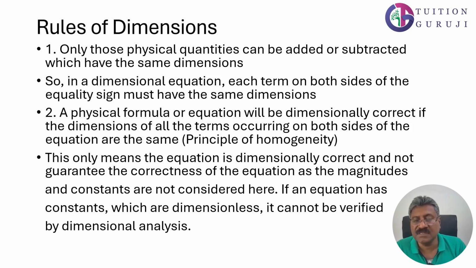We will call an equation dimensionally correct only when the dimensions of all the terms occurring on both sides of the equation are the same. By this we only confirm that the equation is dimensionally correct. This does not guarantee the correctness of the equation, since the magnitudes and constants are not considered here. If an equation has constants which are dimensionless, it cannot be verified by dimensional analysis.